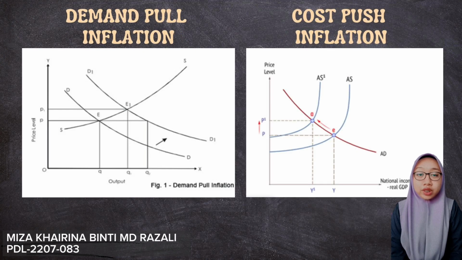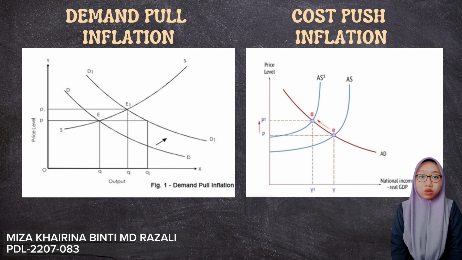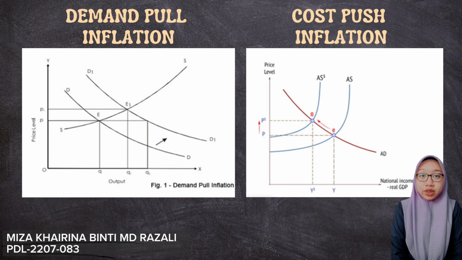Based on the graph of demand-pull inflation, the demand is increased from D0 to D1, but the supply is constant. It means the price is increased from P0 to P1 and the quantity is also increased from Q0 to Q1. For the cost-push inflation graph, the supply is decreased from S0 to S1, but the demand is constant or inelastic. So the price is increased from P0 to P1, but the quantity is decreased from Y0 to Y1.